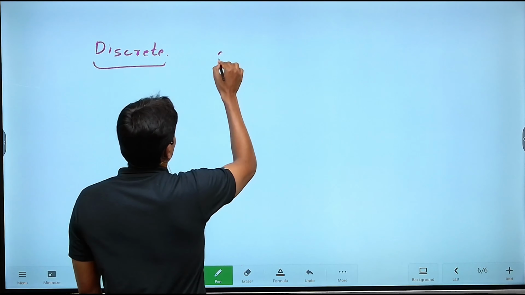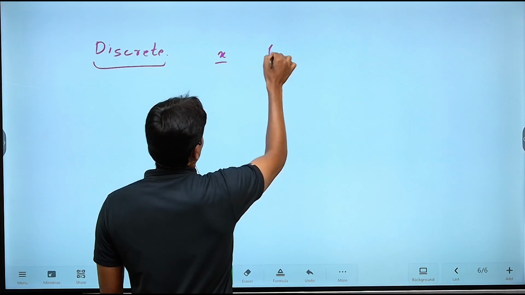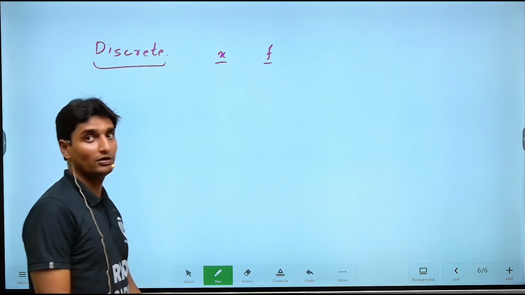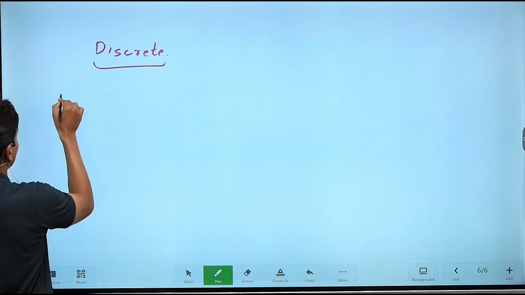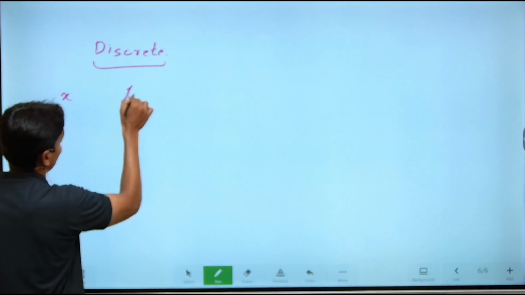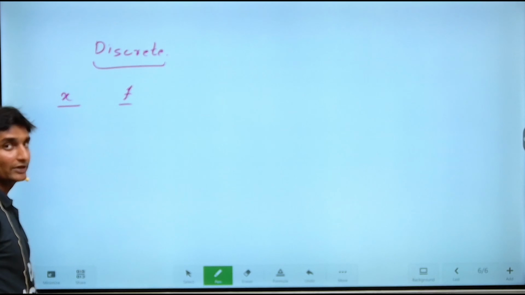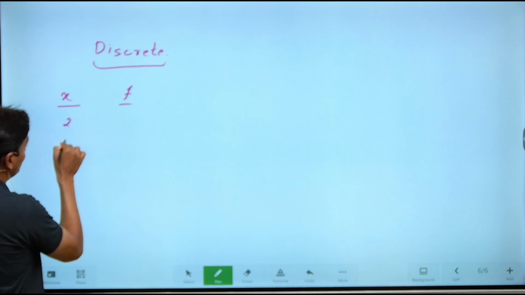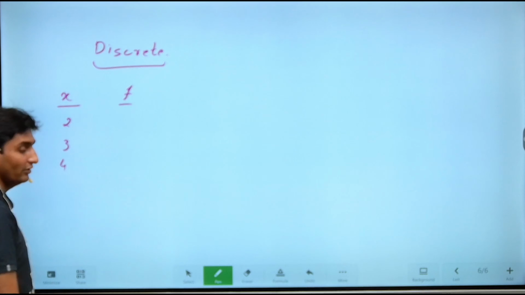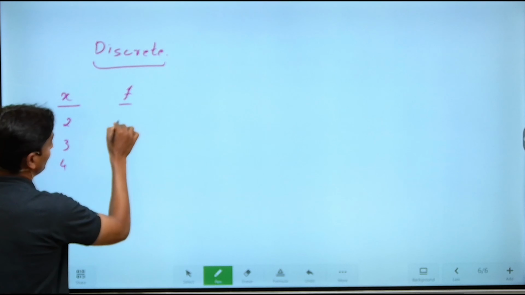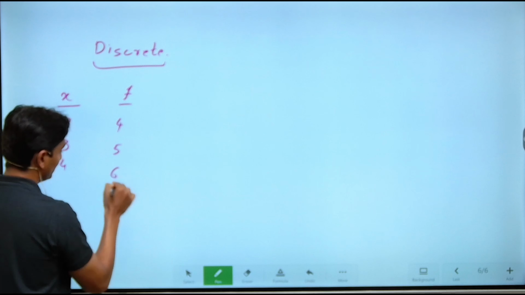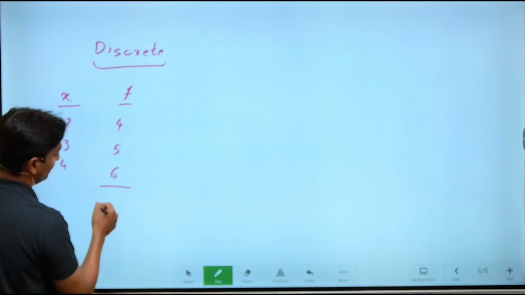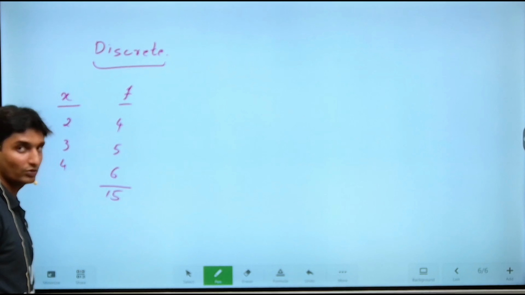Okay, now, guys, I'll take X to be the variable and F to be our frequency. I'll just write it down clearly here so that we don't have to write it on separate pages. X and F. Variable, I'll take it to be 2, 3, and 4. Now frequency, I'll take it to be 4, 5, and 6. So capital N is 4 plus 5 plus 6, which is 15. This will be capital N.